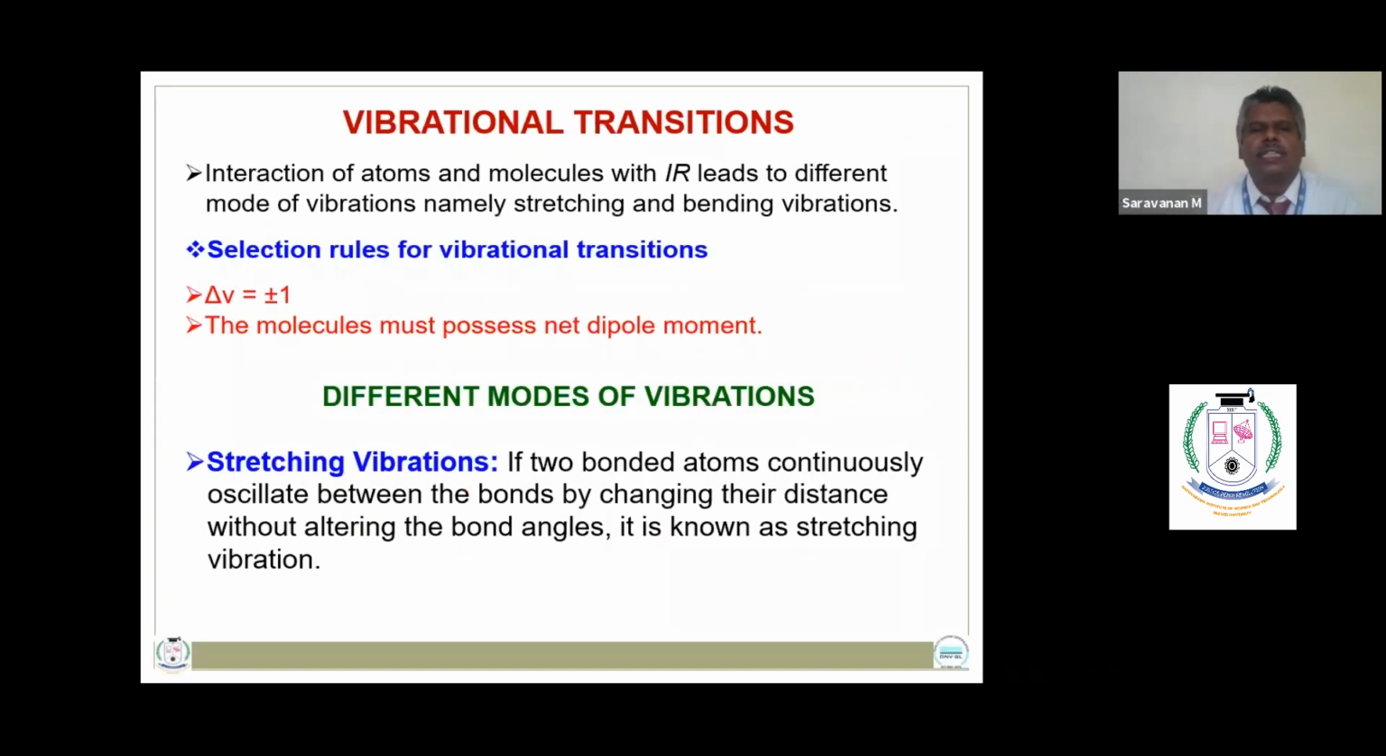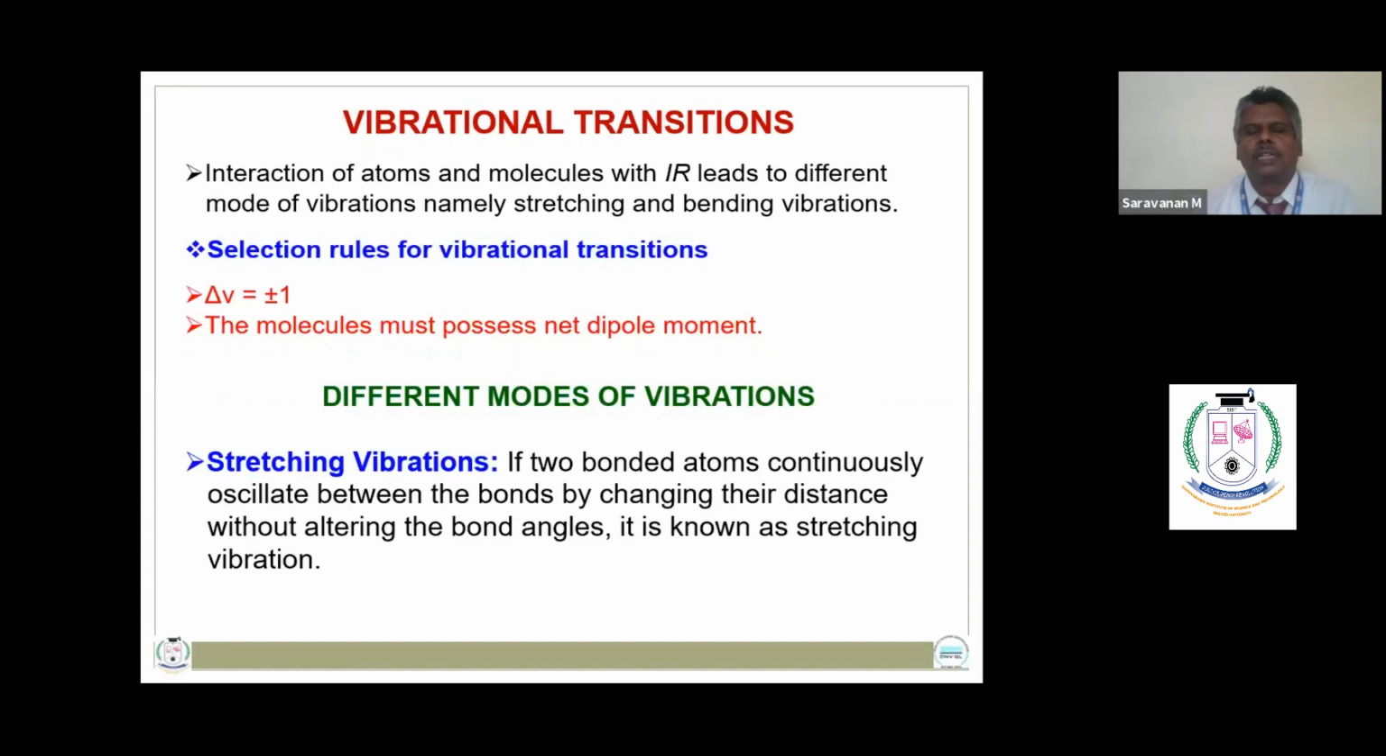So you know that the interaction of atoms and molecules with IR light leads to different modes of vibrations, namely stretching vibrations and bending vibrations. So those molecules which possess a net dipole moment and the difference of vibrational quantum numbers plus or minus 1 will exhibit vibrational transitions. So what are stretching vibrations?